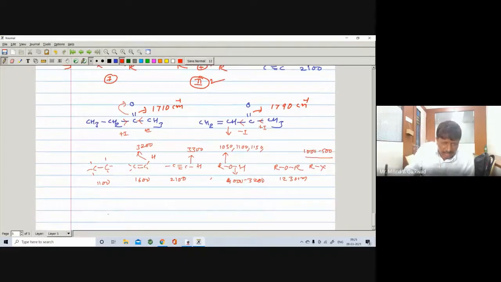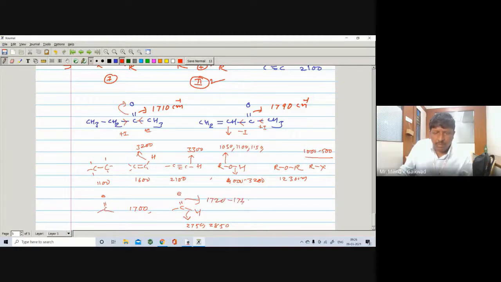And we have seen the carbonyl group C=O stretching, it will generally appear at 1700. If it is aldehyde, then the C-H stretching appears at 2750, 2850, and the C=O of aldehyde will appear in between 1720 and 1740.